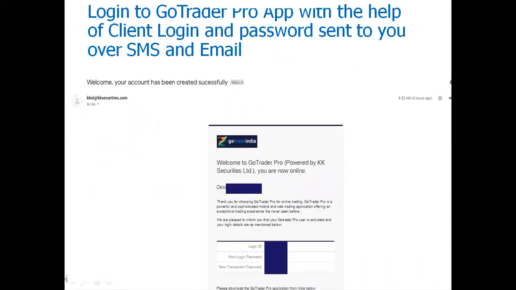To log into your app, Go Trader Pro app, you will be receiving one SMS and email. In that, it will be mentioned your login ID, new login password, and a new transaction password. These all details are very confidential, and make sure you do not share these with anyone.